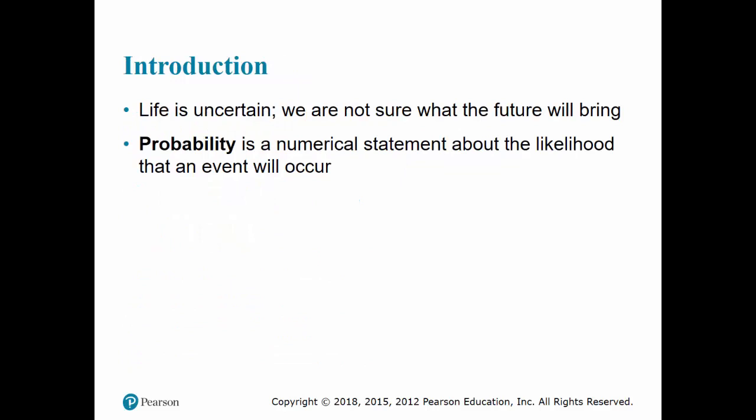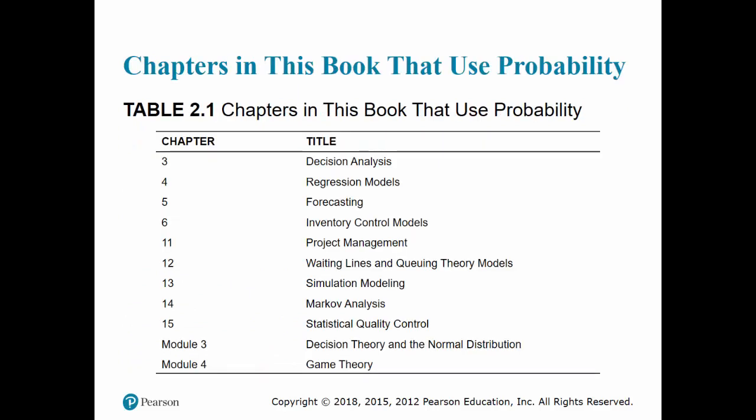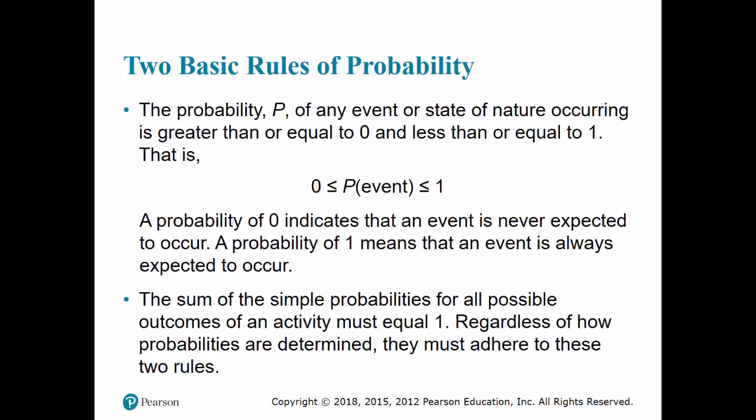Okay, so life is uncertain, there is always a probability of stuff happening. All right, okay, so here are the chapters where probability will be used. So it's a list of them.